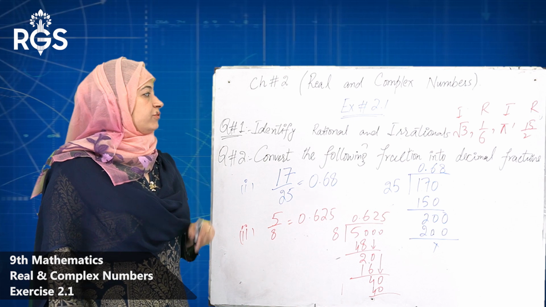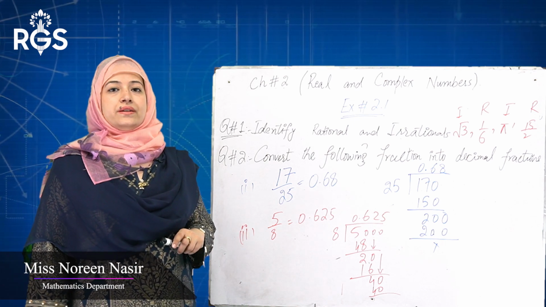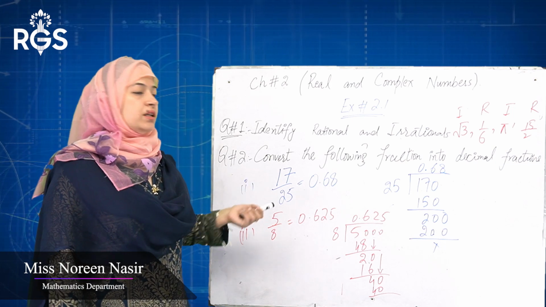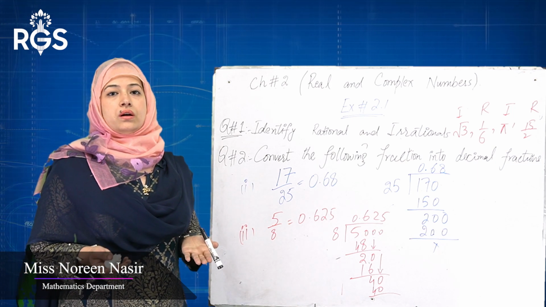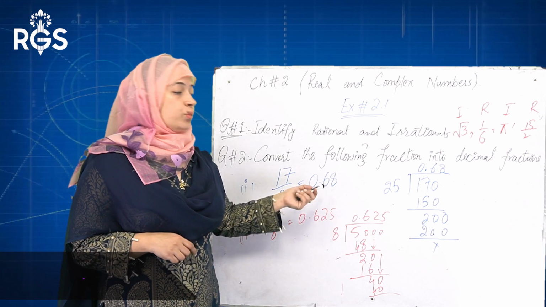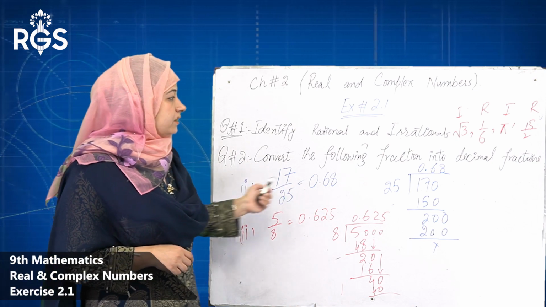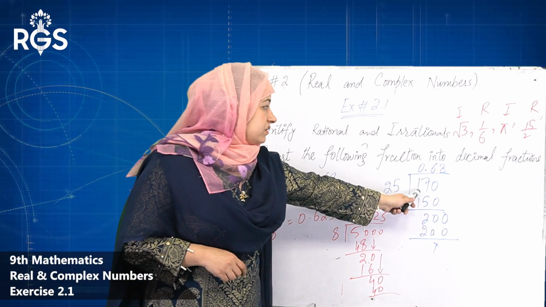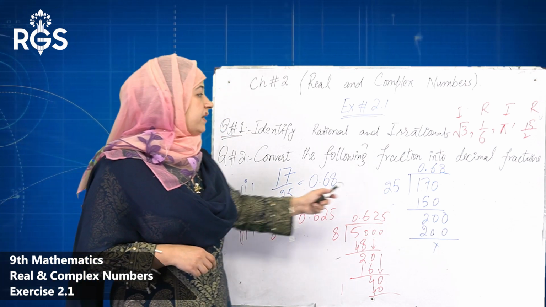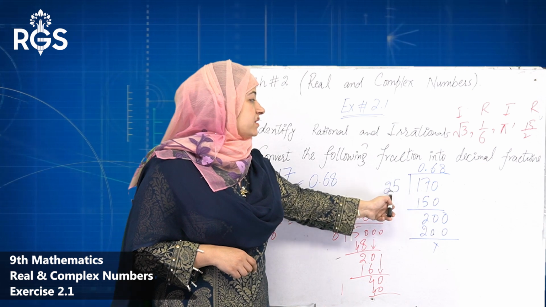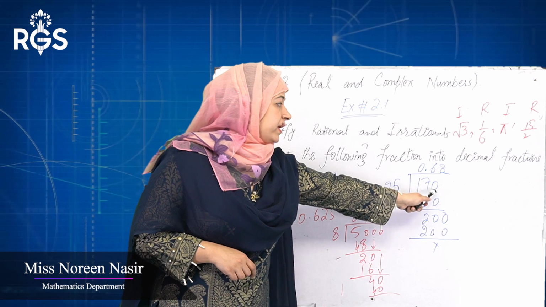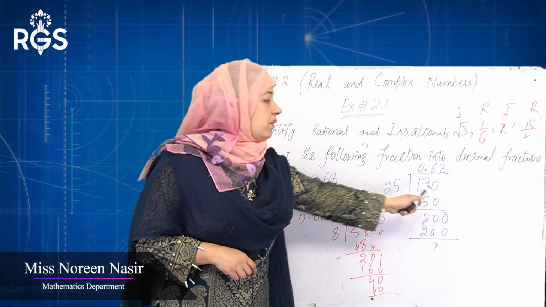Question number 2 is convert the following fractions into decimal fractions, decimals in the form of points. So our first part is 17 over 25. When you type it in the calculator, the answer is 0.68, but by division you can see 17 is the numerator and 25 is your denominator. So 25 is greater than 17, so we add a point. So we can write this one as 0.